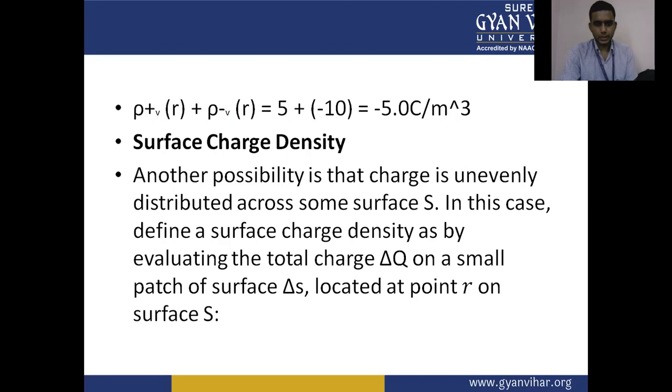In the next section, we have surface charge density. Previously, we calculated the density in the volume, or three-dimensional volume. Now we are calculating a charge density on the surface.